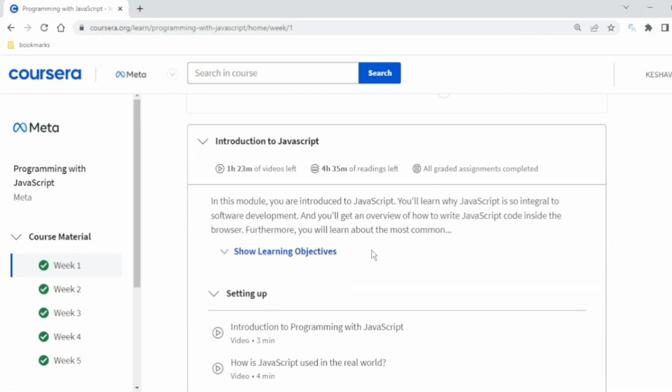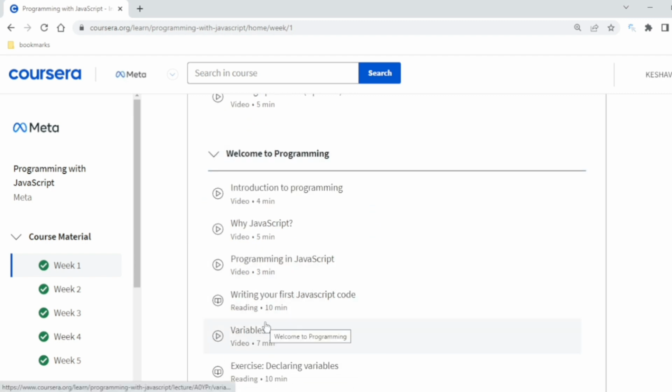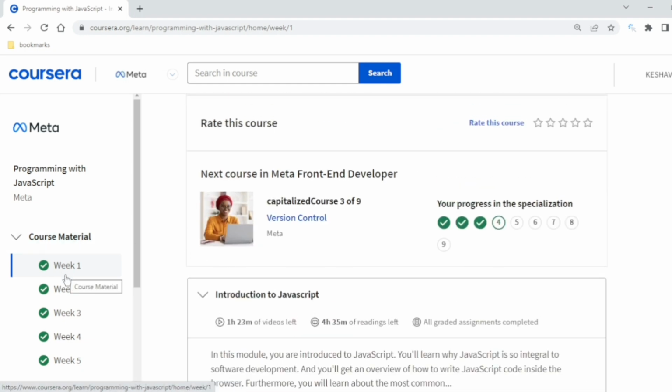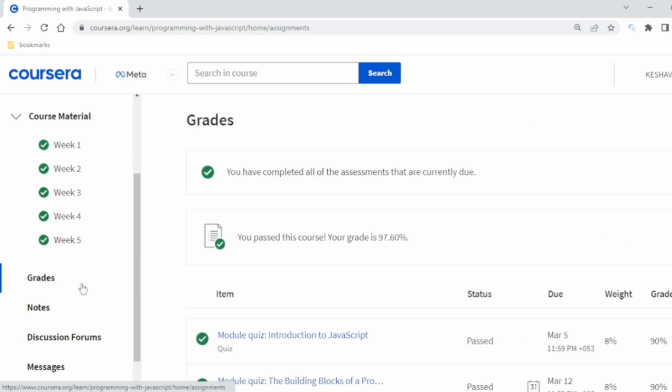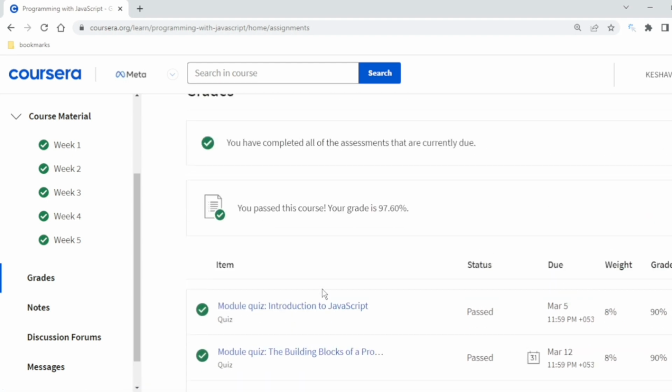I've already told you what it consists of and what the course material is. So: introduction to JavaScript, declaring variables, then testing also comes as the weeks proceed. If you are new to this, you should try it step by step. But if you are familiar with JavaScript, or if you have taken my course, I've already taught this in Hindi in a playlist. I will share the link, and if you have not seen the video of introduction to front-end development, you should also watch that. So let me go through these assignments.